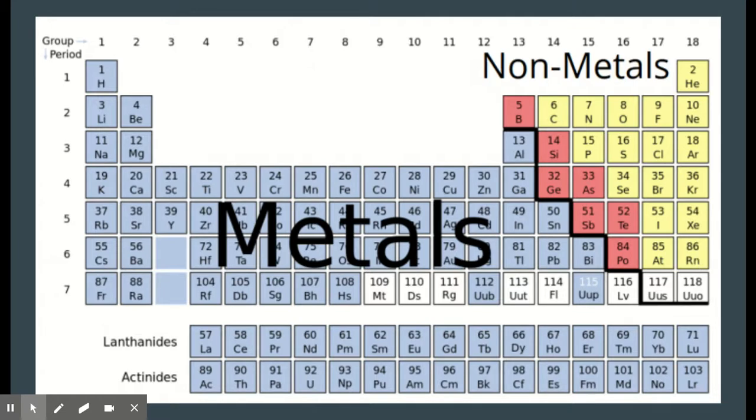Those are the nonmetals. We're just coloring that in with a color of your choice and then labeling at the bottom that, for example, in this one, yellow equals nonmetals. All right. So pause this, and when you're done, come back, unpause it, and let's go to the next slide. So those are the nonmetals.